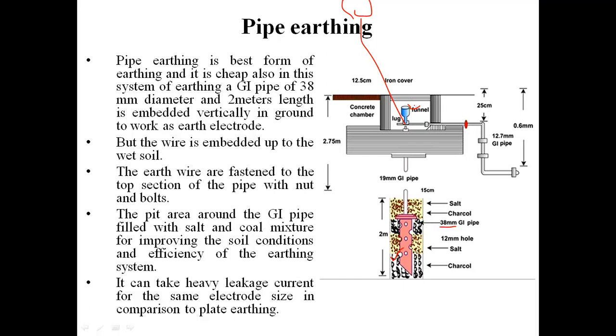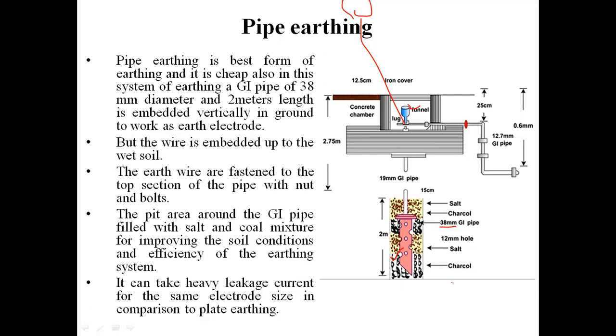So we have to pour water through this funnel from time to time so as to make this layer conducting, especially in the summer condition. Again students, there will be a concrete structure and a lid or iron cover over it so that this whole structure is isolated.